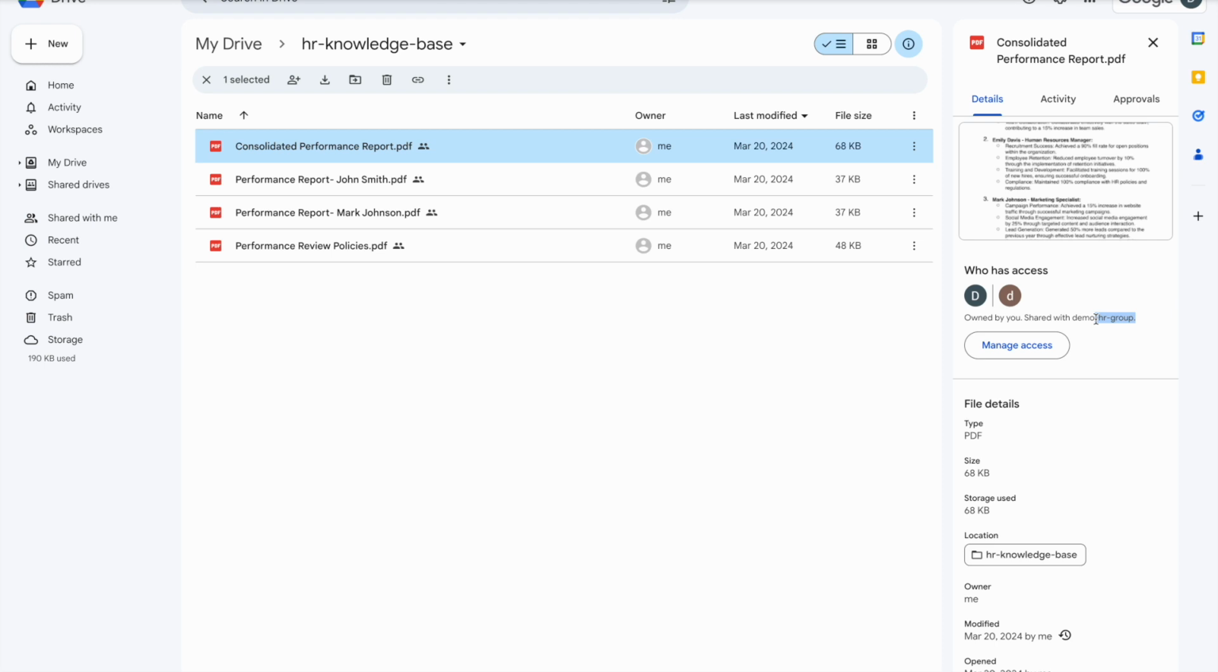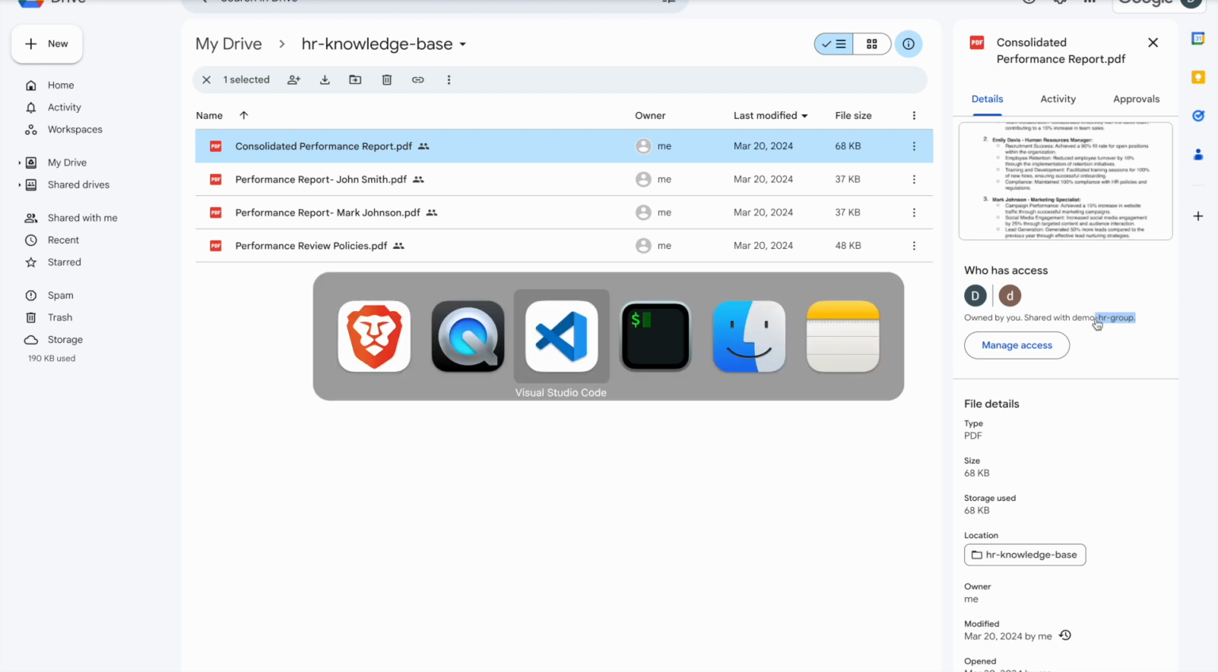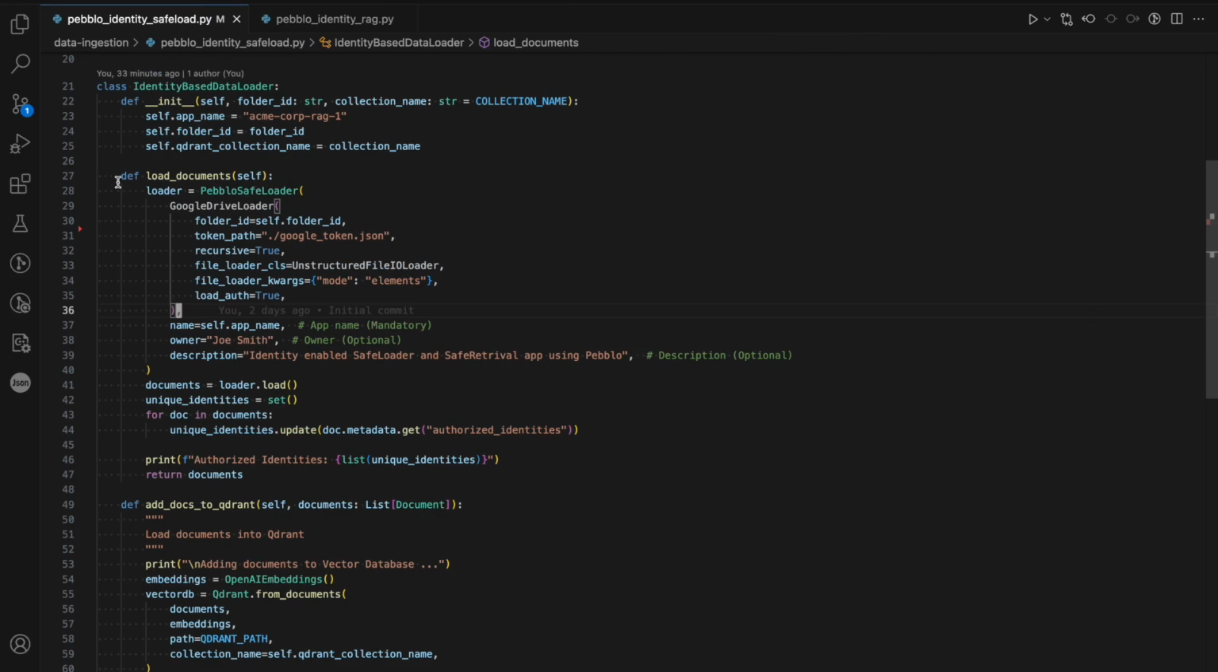Now let's see how the ingestion code looks for this process. As you can see here, the Pebblo safe loader is used to pull the documents, and here we are using the Google Drive loader along with a knob that will help to pull the actual authorization identities of the document stored in the Google Drive. Here we also use the unstructured file loader for the PDF processing.